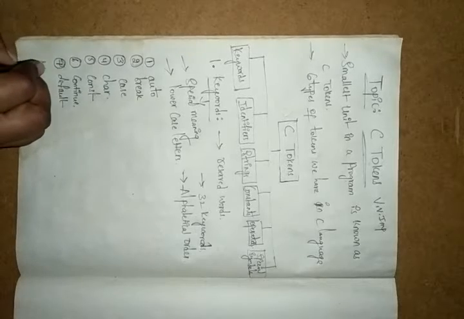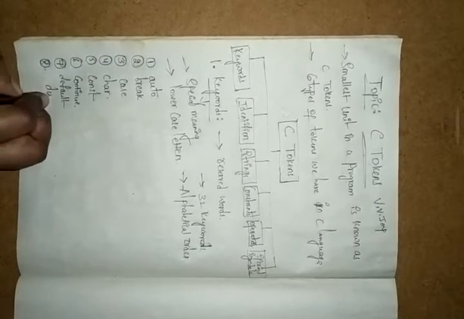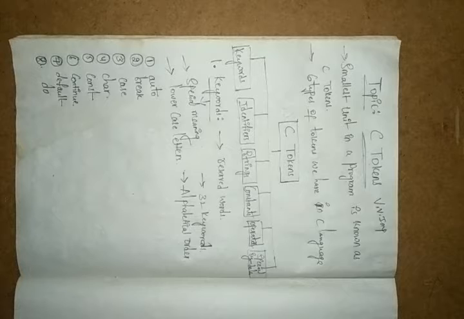And next we have the eighth one, do. Do is a loop, so we can call this the do while loop. It is similar to the while loop, except that it is executed at least once. And next we have the ninth one, double.